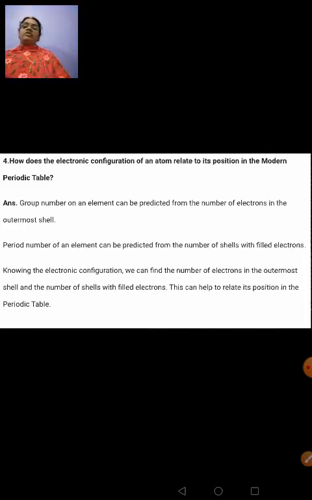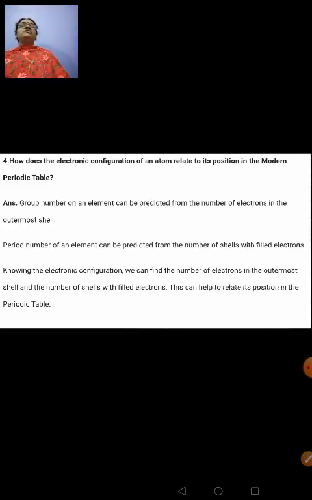How does the electronic configuration of an atom relate to its position in the modern periodic table? Answer is simple. When you know the electronic configuration, you come to know the number of valence electrons. The number of valence electrons tells us the group to which the particular atom of an element belongs. So when you look at the electronic configuration, you can easily find how many shells are around the nucleus of that particular atom.